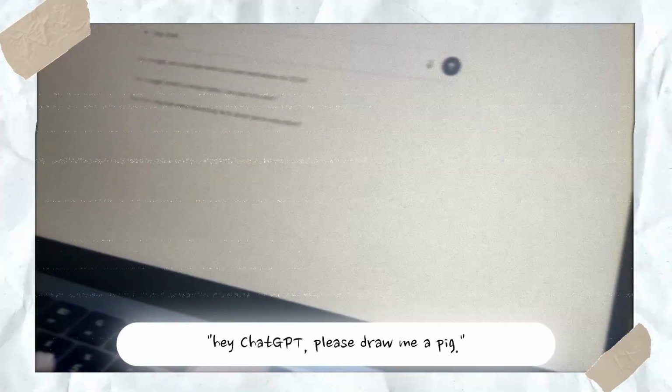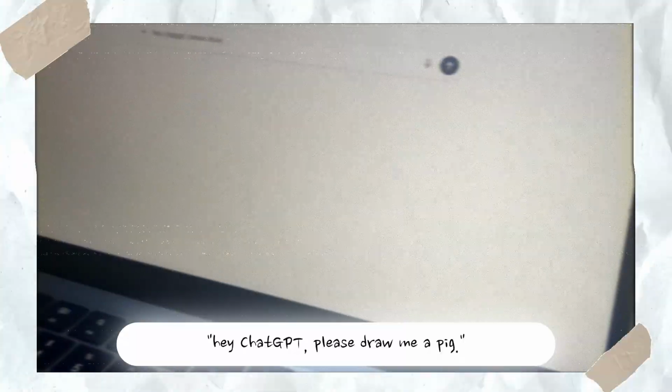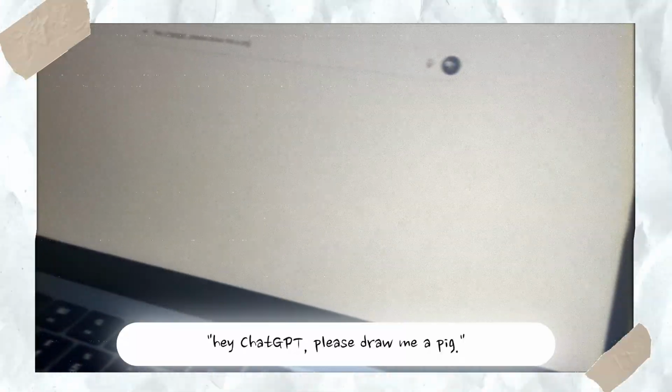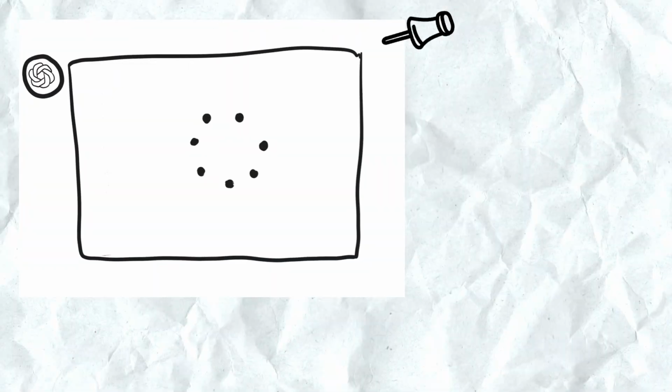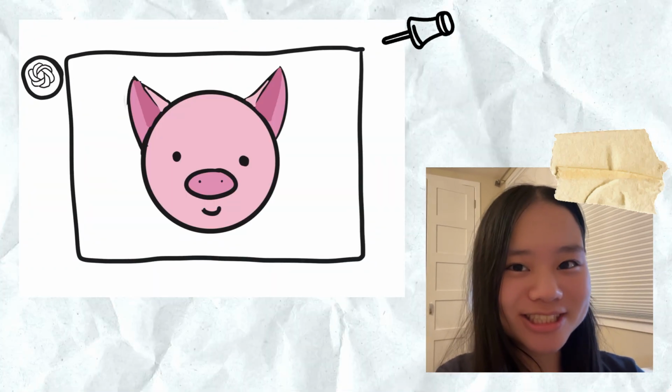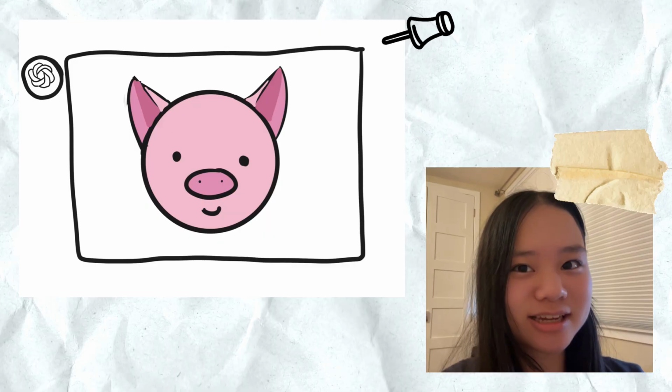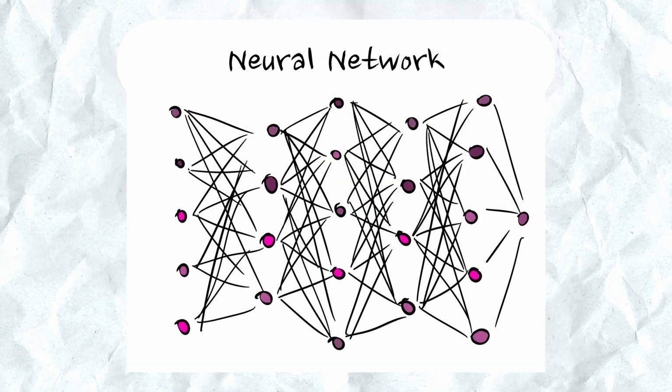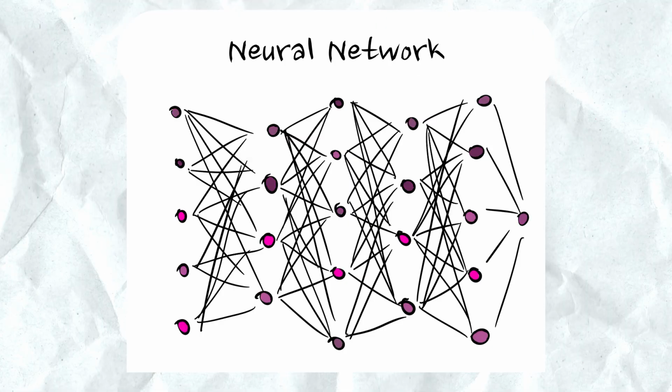Hey, ChatGPT, please draw me a pig. How does a machine just turn words into a picture of a pig? It's not magic. It is a neural network, a machine made from math but inspired by your brain.